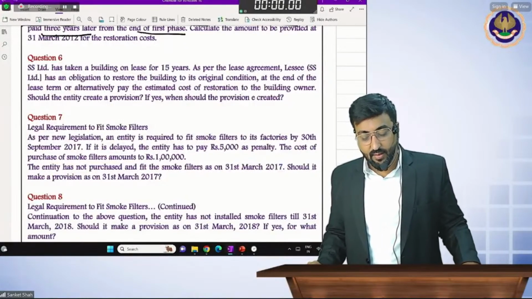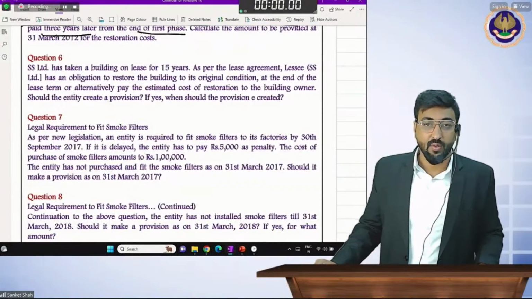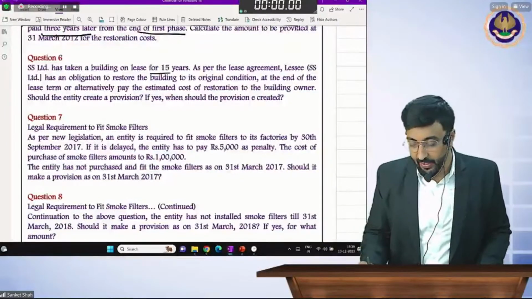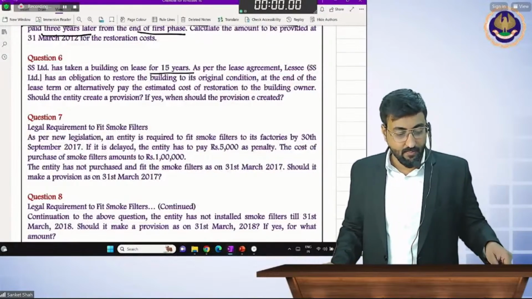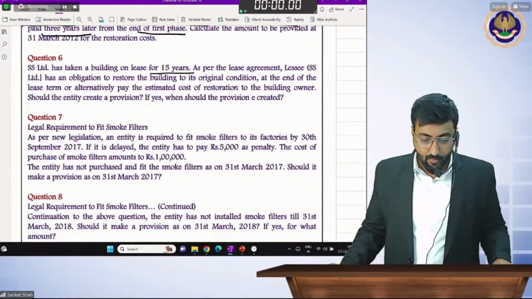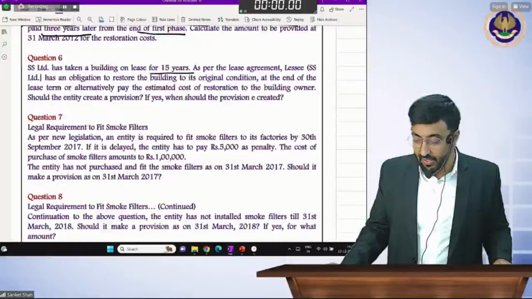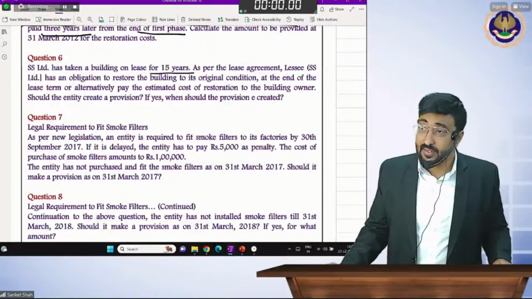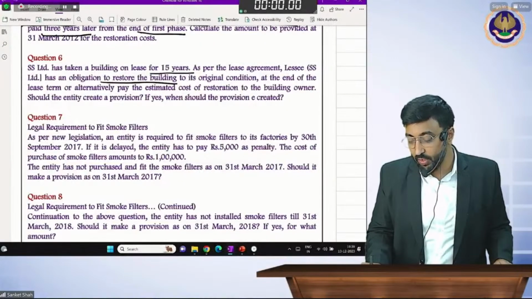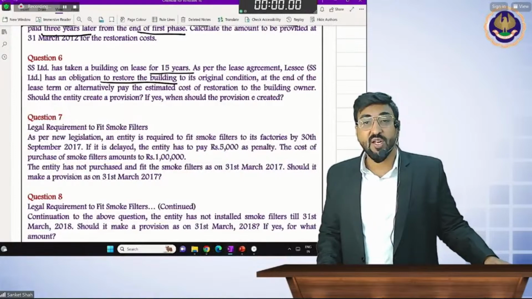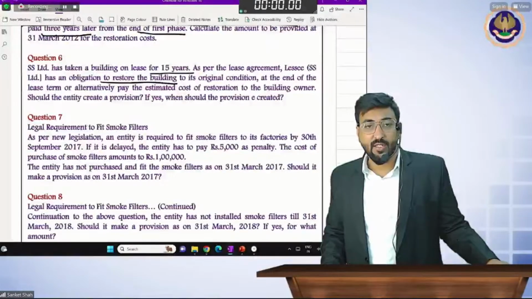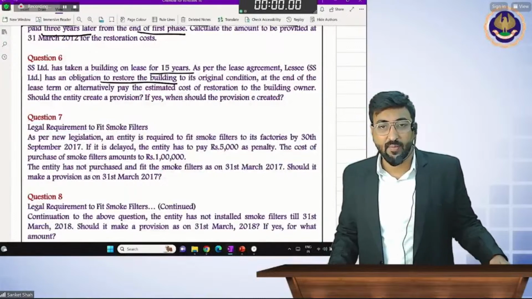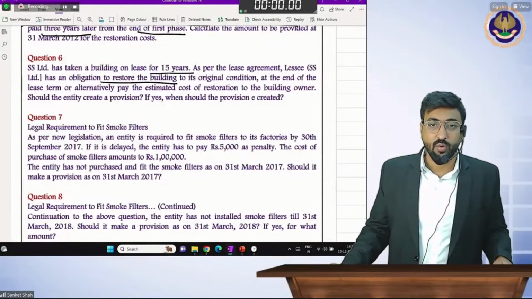SS Limited has taken a building on lease for 15 years. It is a 15-year lease. As per the legal lease agreement, the lessee has an obligation to restore the building to its original condition at the end of the lease term, or alternatively pay the estimated cost of restoration to the building owner.